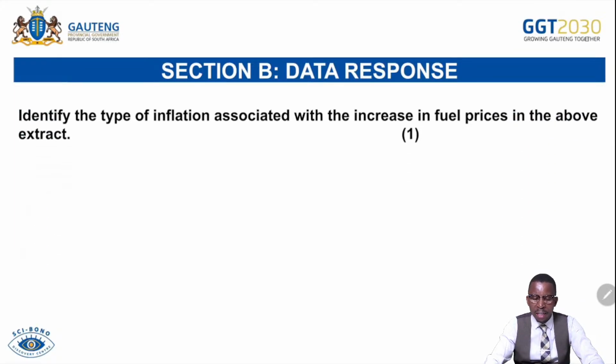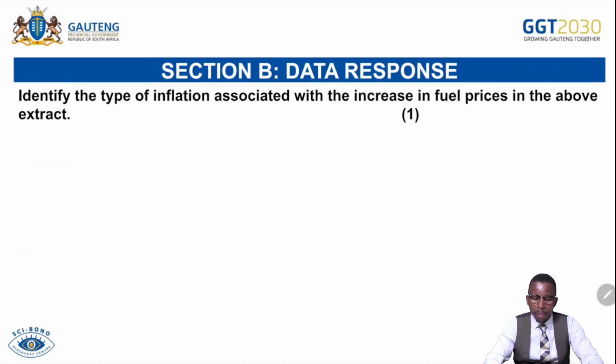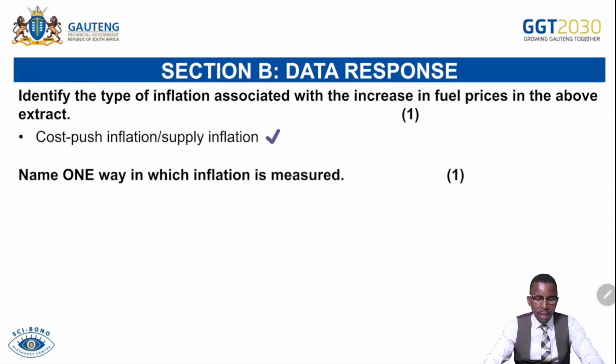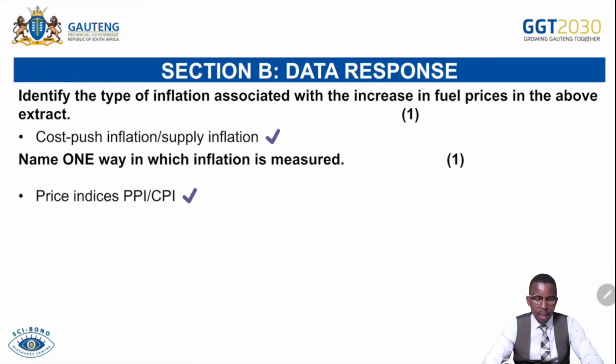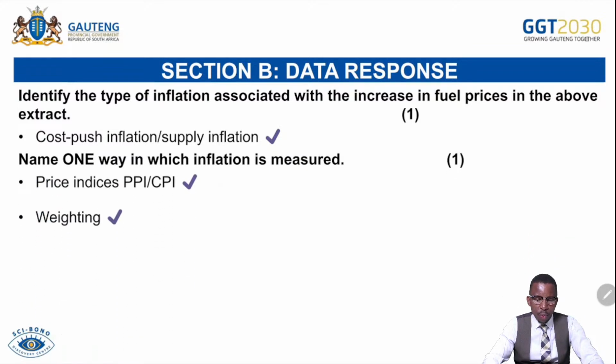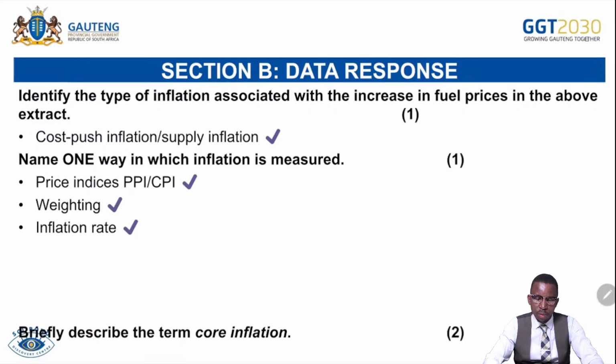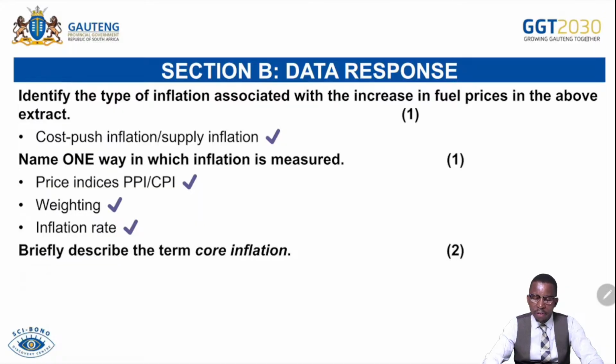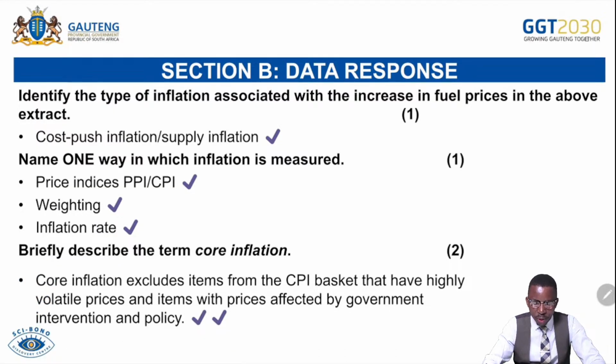These are questions. Identify the type of inflation associated with increase in fuel price. It's a cost push inflation. Then name one way in which inflation is measured. There were three: indexes, weighting, and inflation rate. Continue. Briefly describe the term core inflation. So core inflation excludes items from the CPI basket that have highly volatile prices and items whose prices are affected by government intervention and policy.